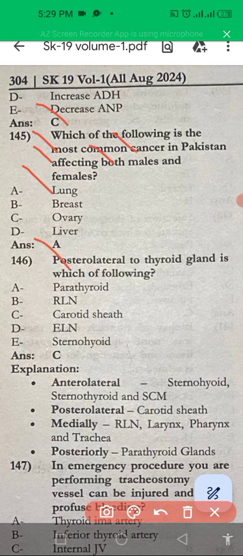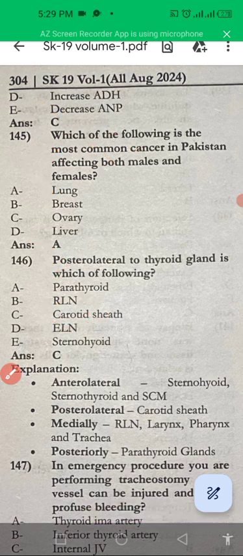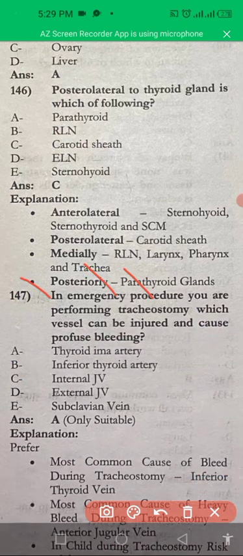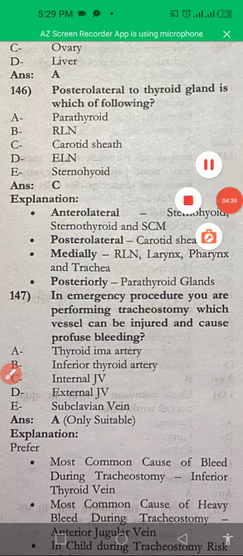Posterolateral to the thyroid gland is the carotid sheath. It is present in the posterolateral aspect. Next one is: in an emergency procedure you perform tracheostomy. Which vessel can be injured and cause profuse bleeding? The thyroid artery can cause profuse bleeding on injury.